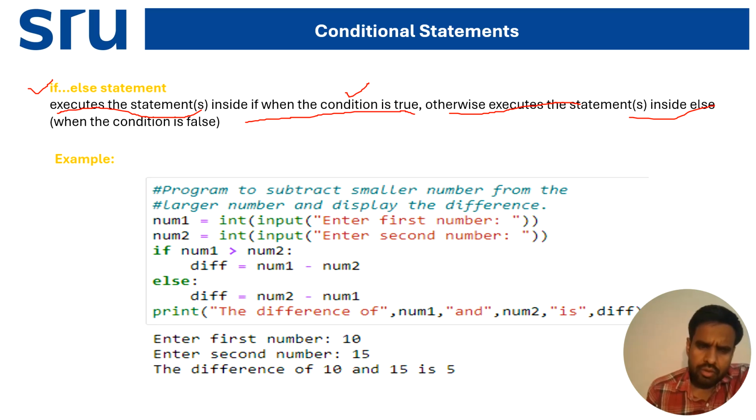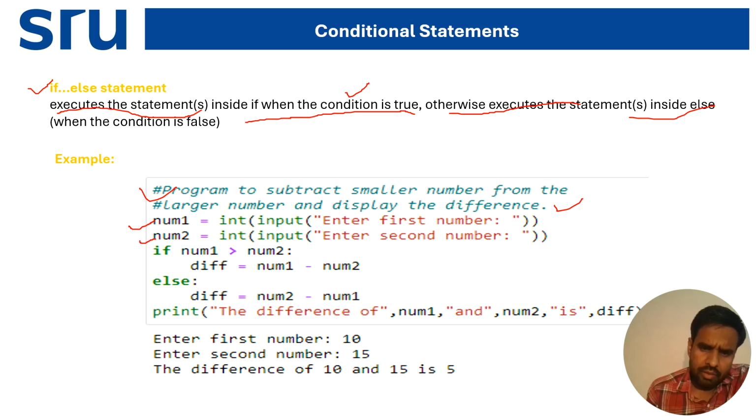So here one small program is there: a program to subtract the smaller number from the larger number and display the difference. First we have to take two variables, num1 and num2. Now I'm taking the int integer data type.